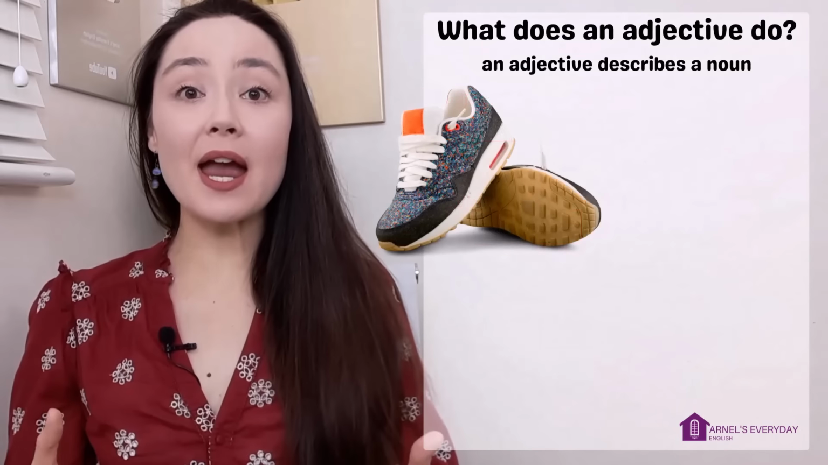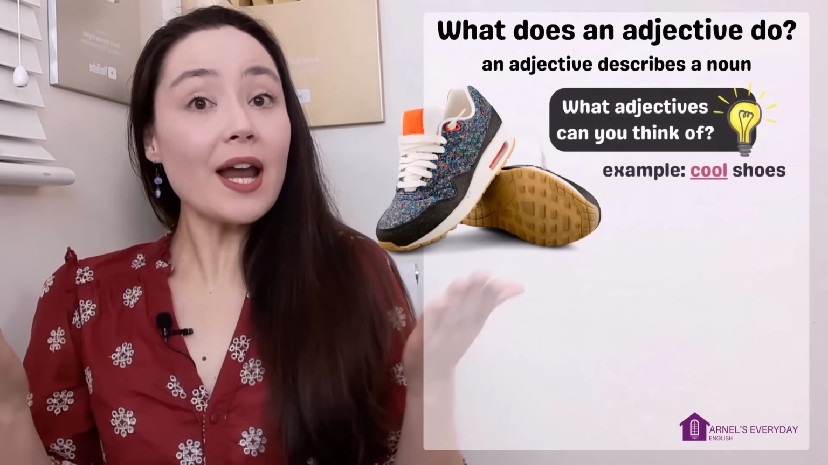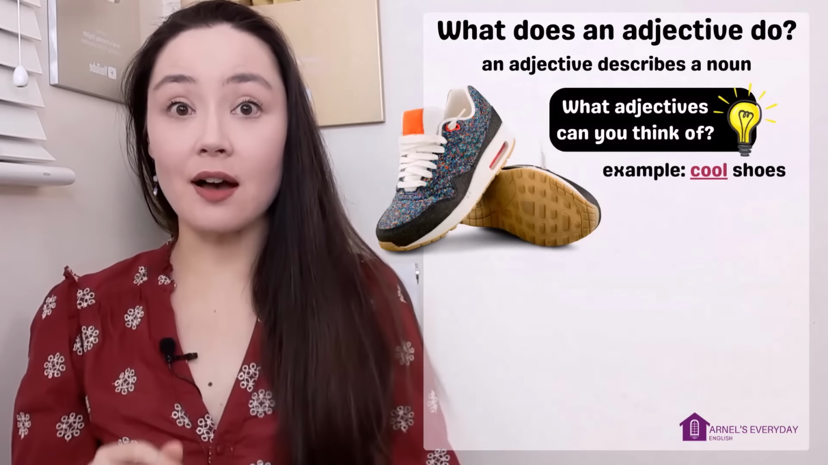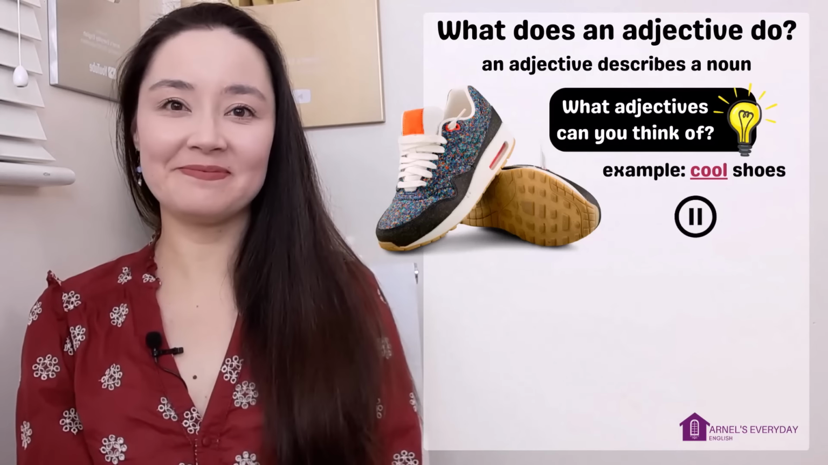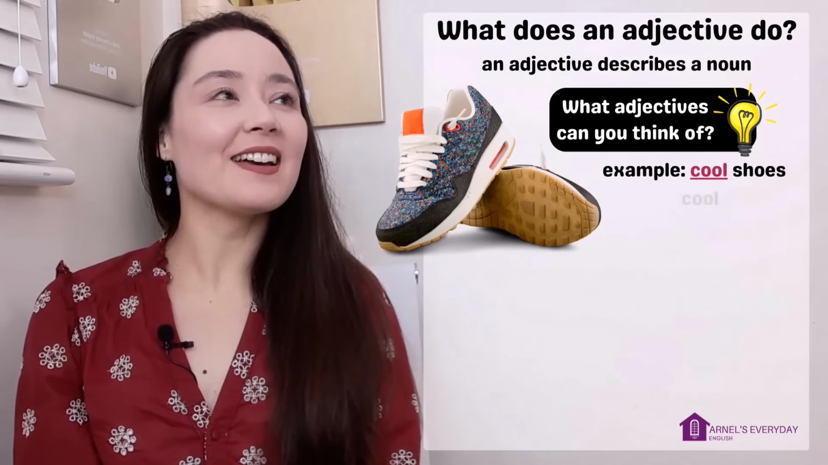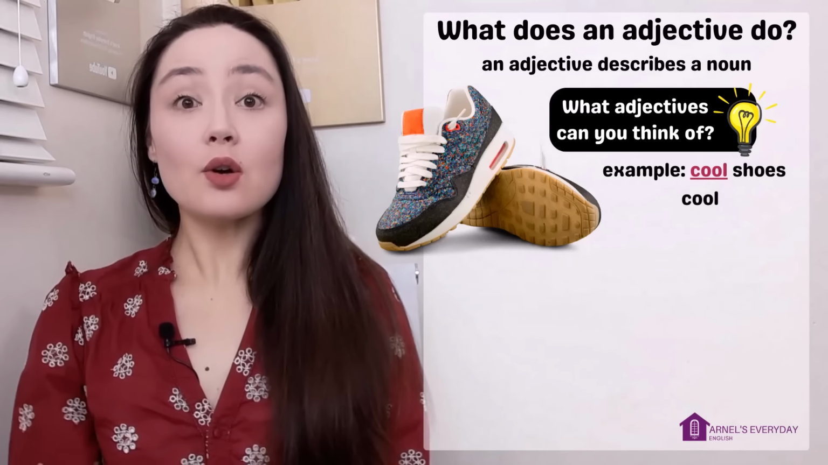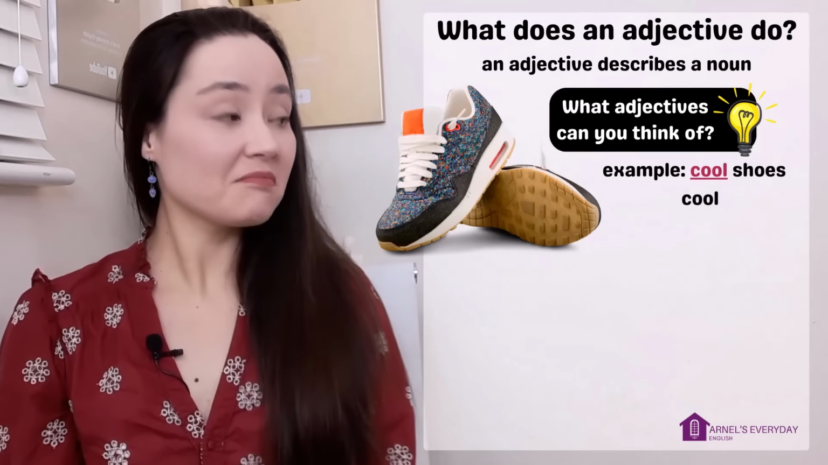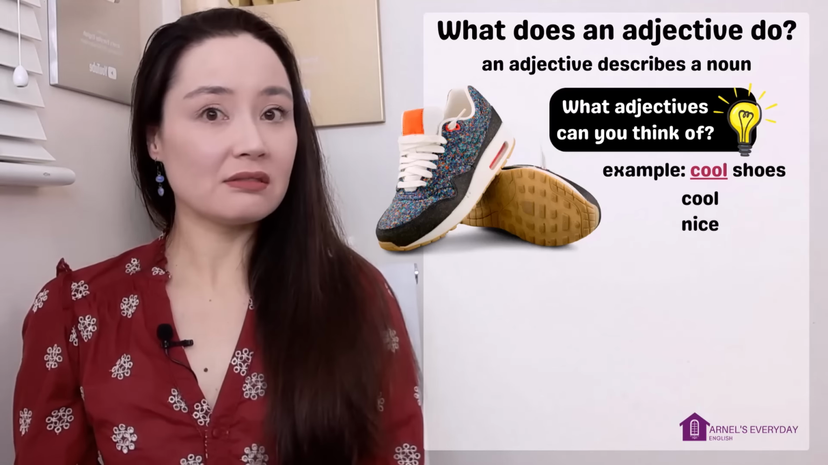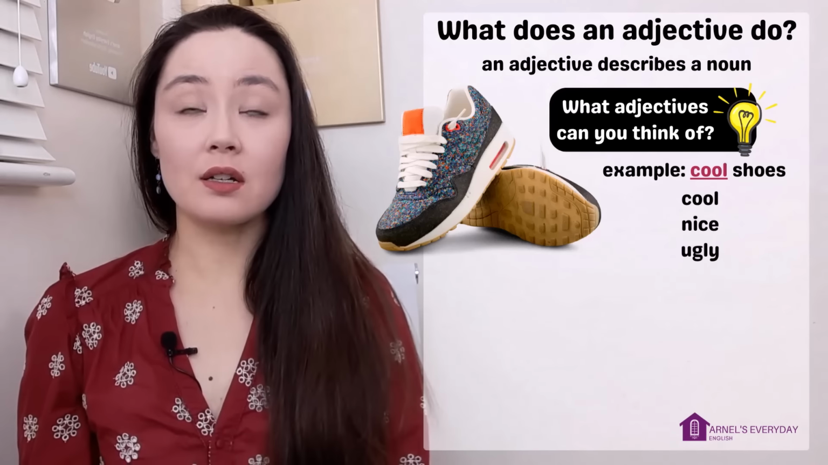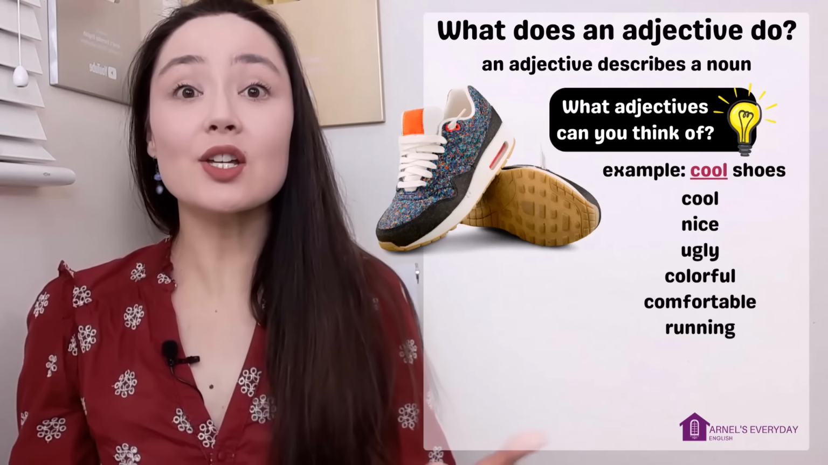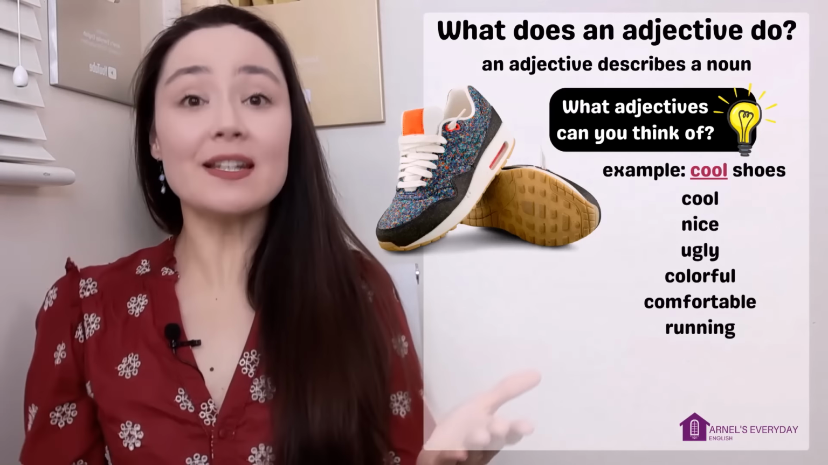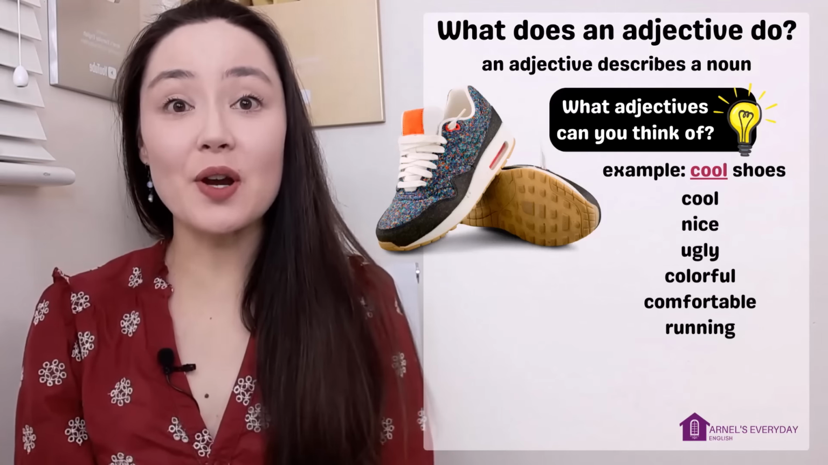Here I have a pair of shoes. What adjectives can you think of? Pause the lesson to do this. Okay, maybe you thought cool shoes, nice shoes, ugly shoes, colorful shoes, comfortable shoes, running shoes. There are so many different adjectives you could have chosen.